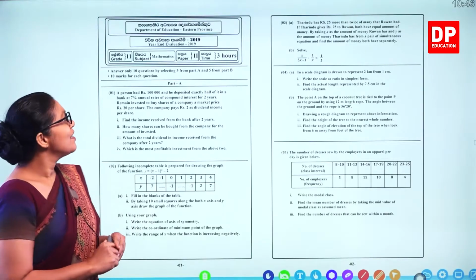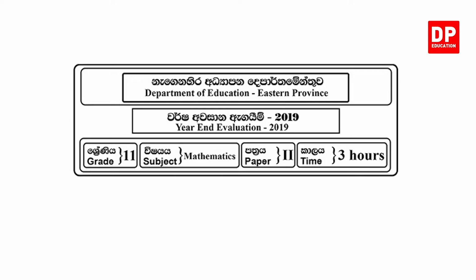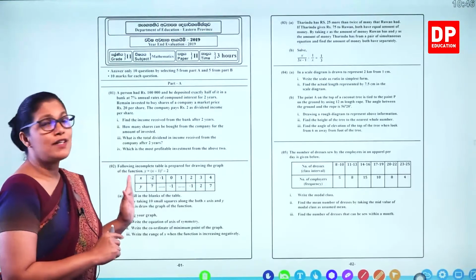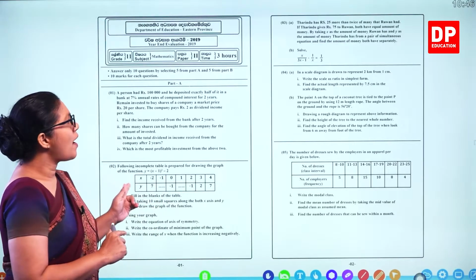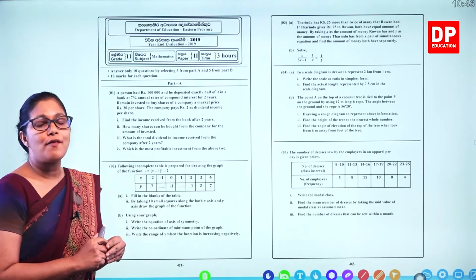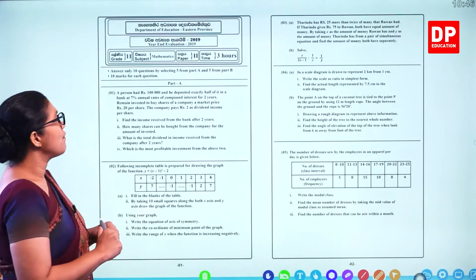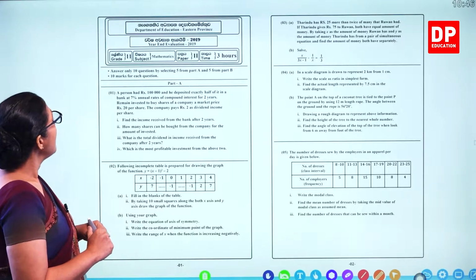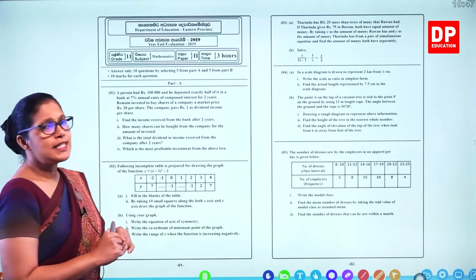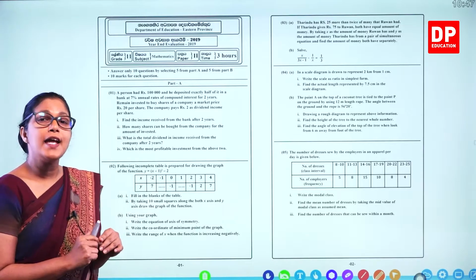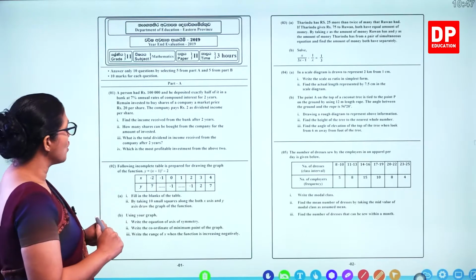Hello students, now I am going to do the Department of Education Eastern Province Year End Evaluation 2019 Paper 2. You get 3 hours for this paper. There are 2 parts. Each part has 6 questions, but you have to answer only 5 questions, and each question is worth 10 marks. And what about the time? You can spend 18 minutes per question.